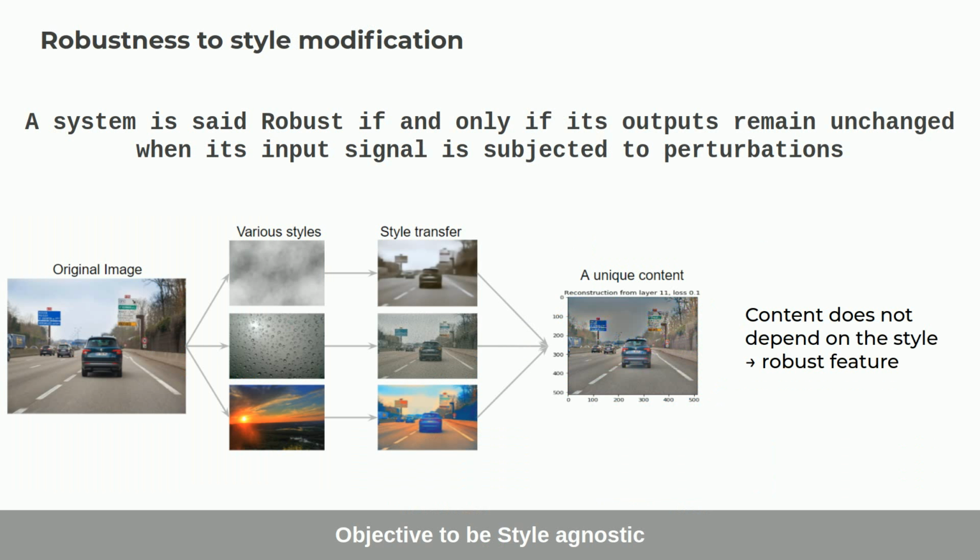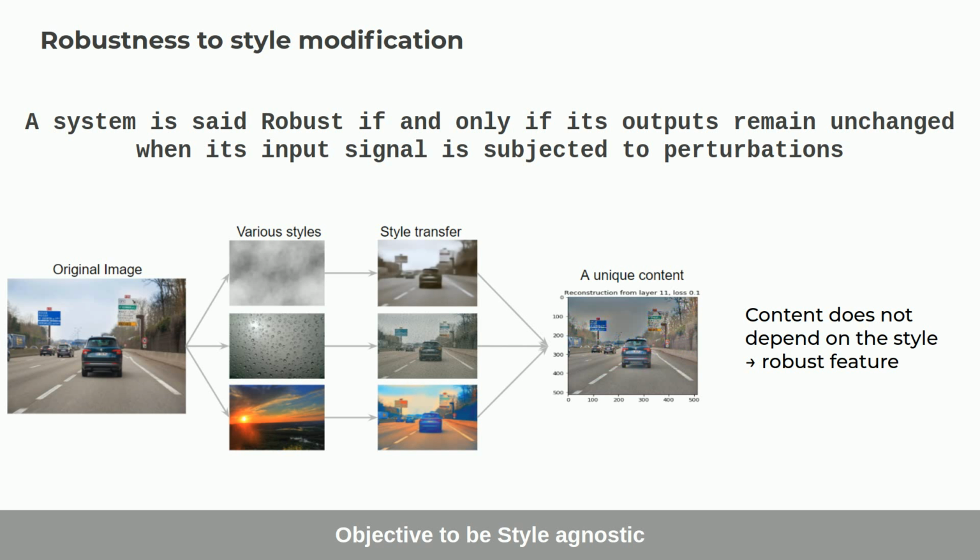A robust system is able to have its prediction unaffected by perturbation on the input data. In our study, perturbations are any kind of noise that could reflect a sensor failure, different weather, or lighting conditions. Whatever the perturbation is, the object we intend to detect is still there, only somehow the style of the image differs.